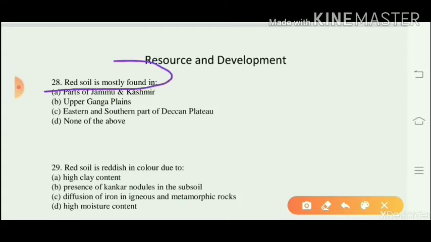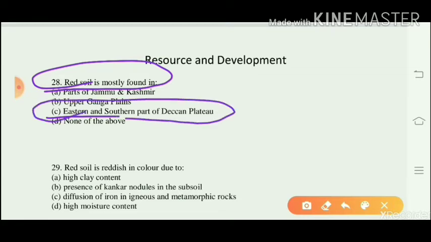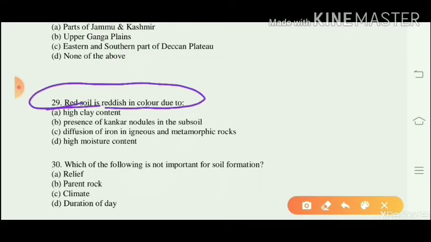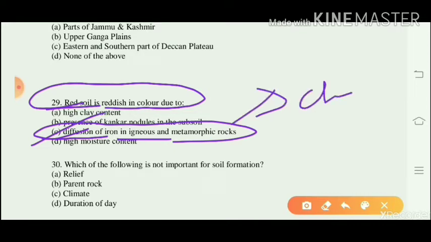Red soil is mostly found in the eastern and southern parts of the Deccan Plateau. This looks red due to the diffusion of iron particles. Question number 29. Red soil is reddish in color due to the diffusion of iron in igneous and metamorphic rocks, and this is found in the states of Chhattisgarh and Odisha.